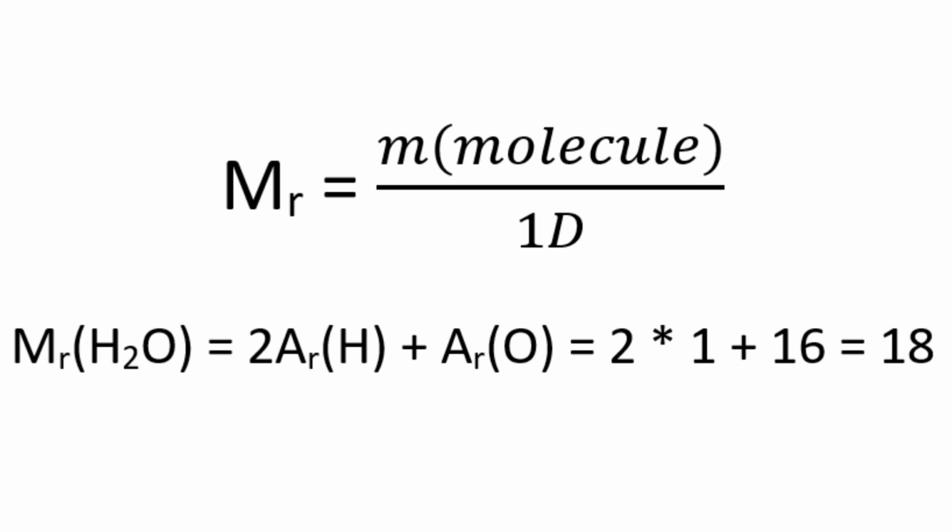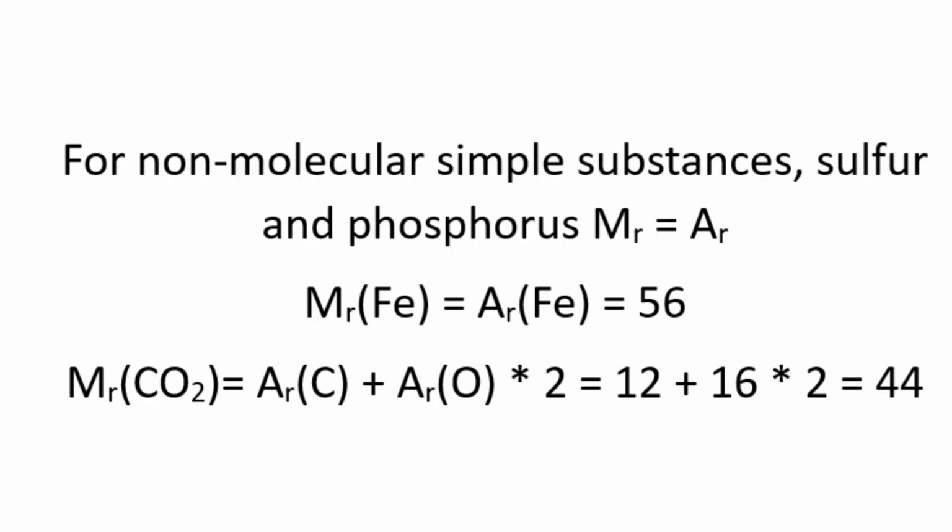Mr of water equals 2 Ar of hydrogen plus Ar of oxygen, equals 2 multiplied by 1 plus 16, equals 18. Molecular weights of simple substances having non-molecular structure, as well as sulfur and phosphorus, are considered to be equal to their relative atomic weights. You can see examples on the screen.